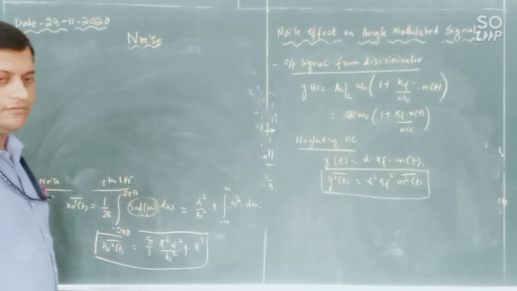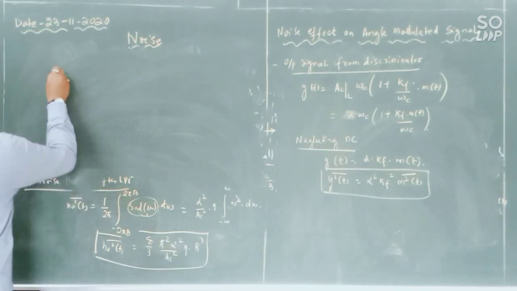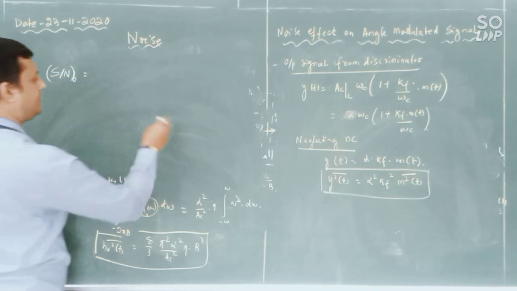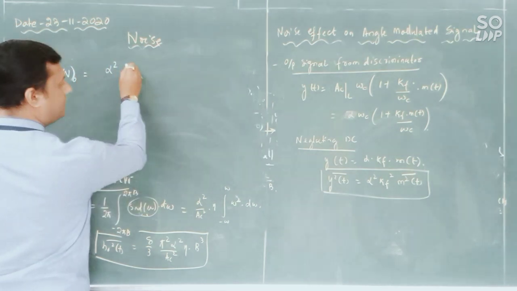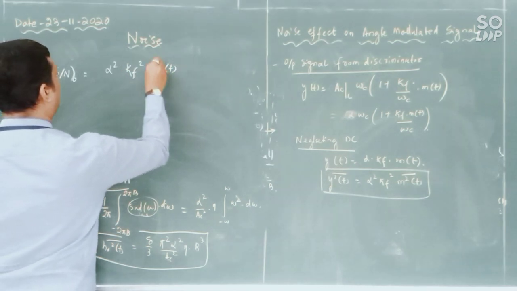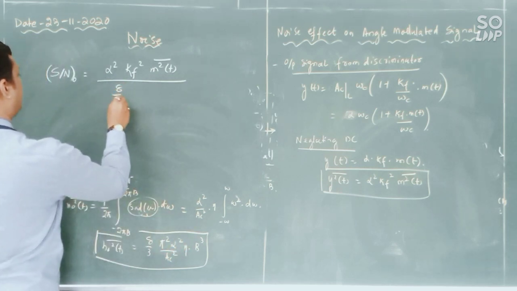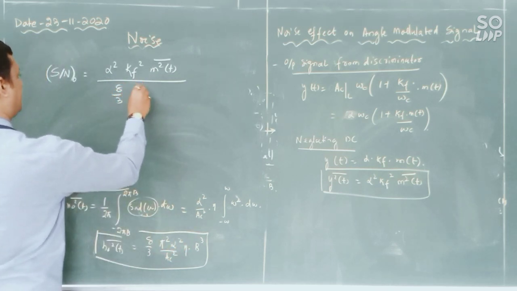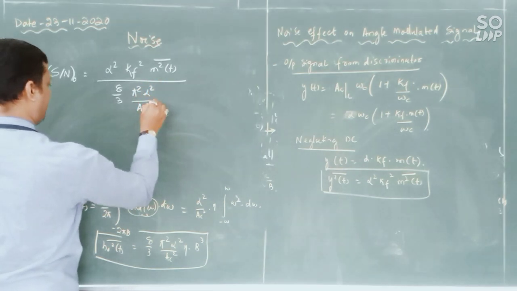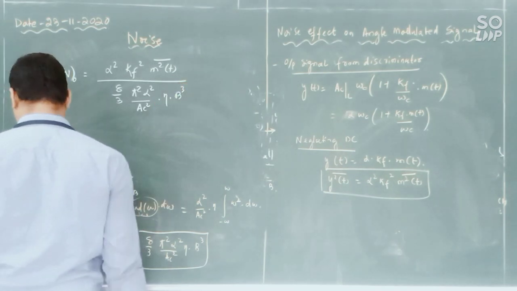Only you need to follow these steps. So the output SNR: the output signal power is alpha square kf square m square of t whole bar, divided by 8 by 3 pi square alpha square divided by AC square into eta into b cube.